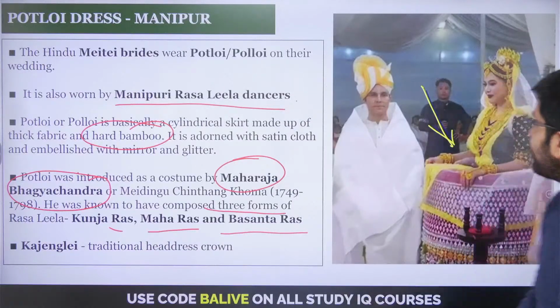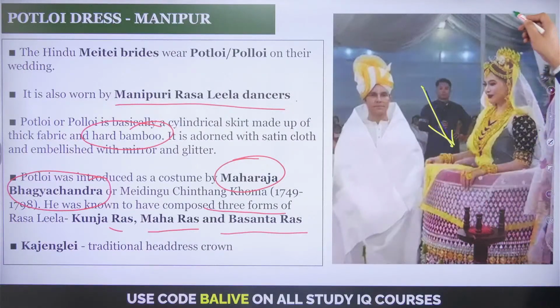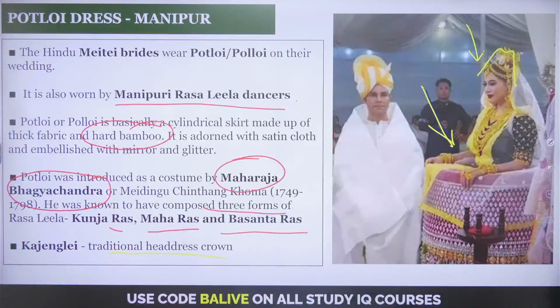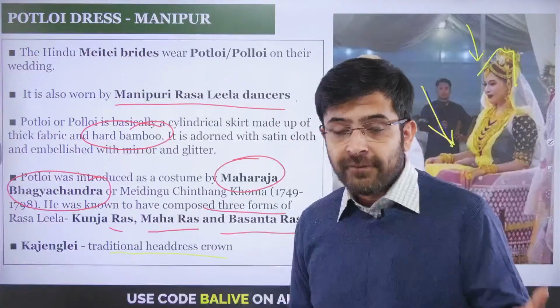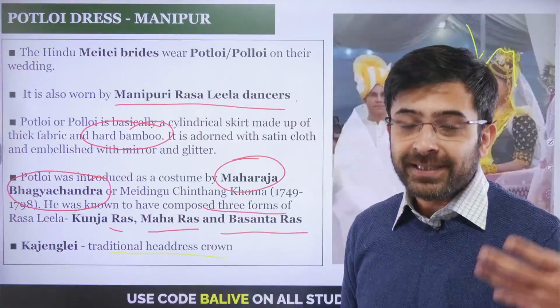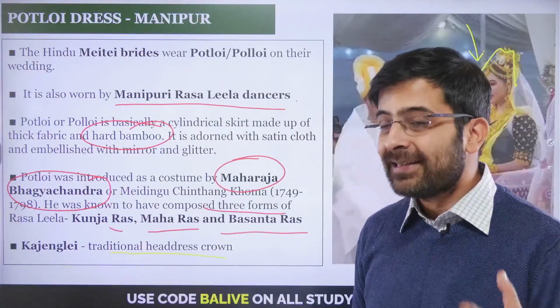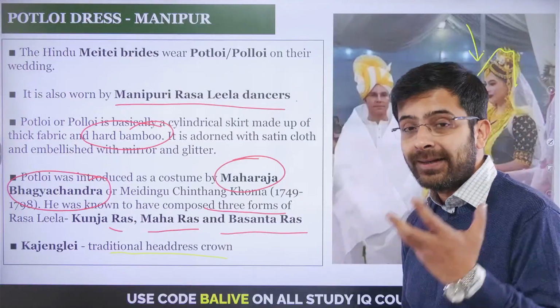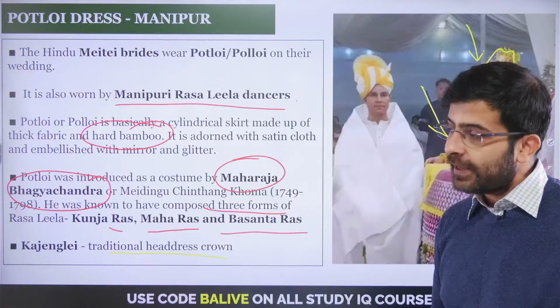And this particular headgear that the bride is wearing, what is it called? It is called Kajeng Lei. It is a traditional headdress crown that is worn by Manipuri brides. Very, very important once again. Why? Because this is in the news. Everyone has been following these pictures and wishing their best to the happy couple, but from the examination perspective, here is one fact that you ought not to overlook. Eventually it is to do with tradition and culture, and thus you need to have a fair idea of it.